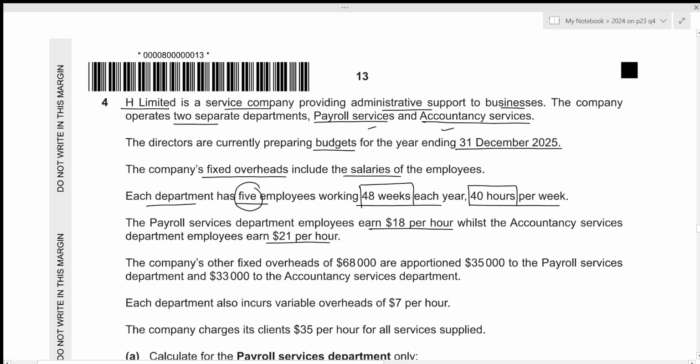The company's other fixed overheads are apportioned 35,000 to the payroll services department and 33,000 to the accountancy services department. Each department also incurs variable overheads of 7 per hour. The company charges its clients 35 per hour for all services supplied.